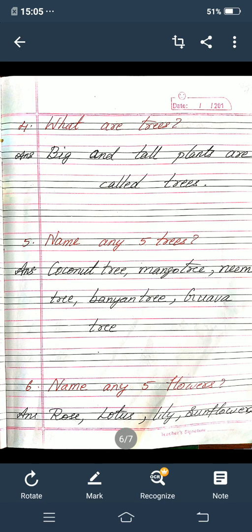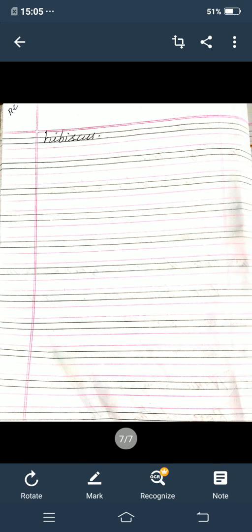Okay, children. Next, sixth one. Name any 5 flowers. Answer: rose, lotus, lily, sunflower, hibiscus. R-O-S-E rose, L-O-T-U-S lotus, L-I-L-Y lily, S-U-N-F-L-O-W-E-R sunflower, H-I-B-I-S-C-U-S hibiscus.